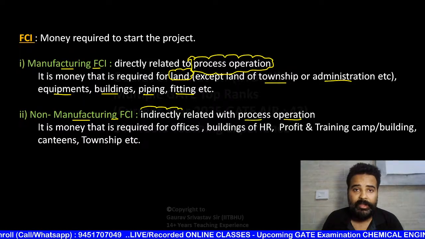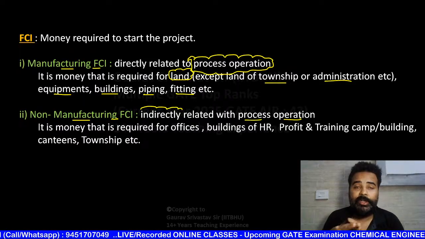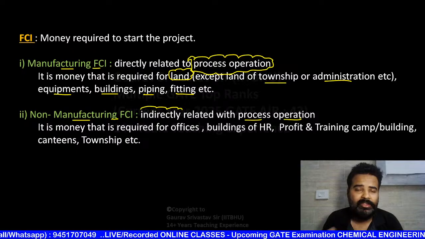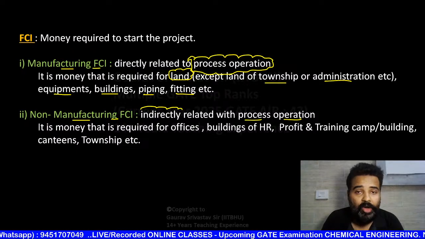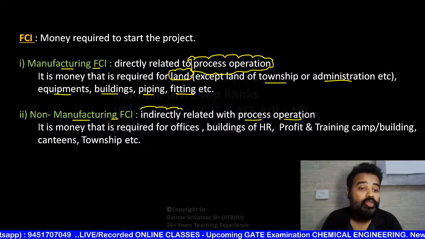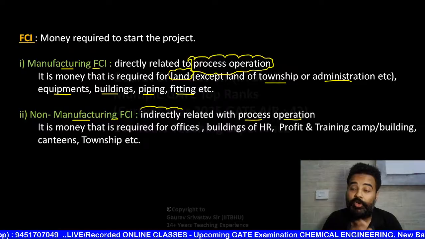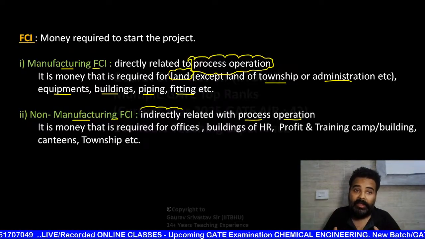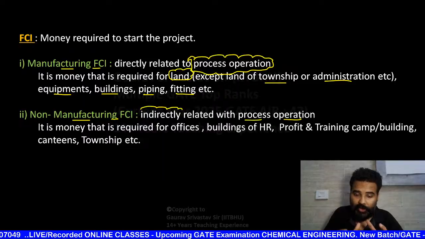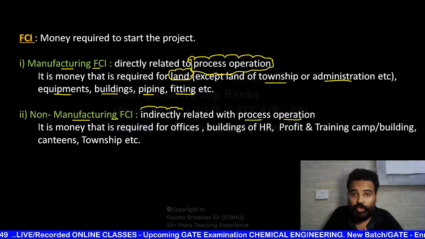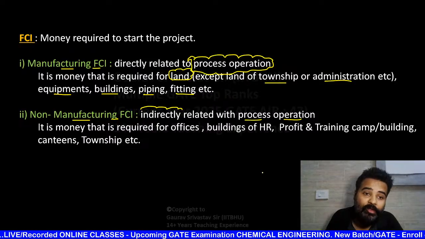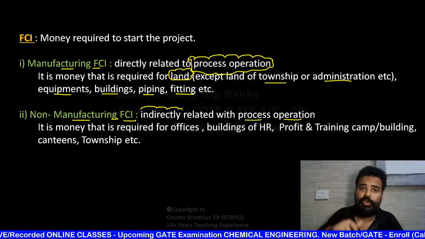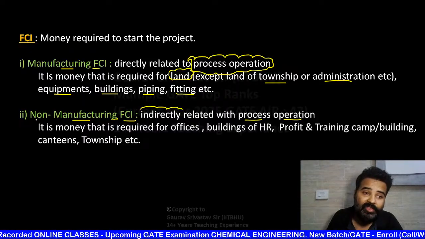Workers, if every day they are going to travel 70 kilometers, 80 kilometers, 90 kilometers, then that means it is not good for them. They are not going to choose your industry. So you are going to make a township, and for that township you need land. And the cost that you are going to give here, the money that you are going to invest here, this is non-manufacturing FCI. Still it is fixed cost, but this is non-manufacturing FCI.